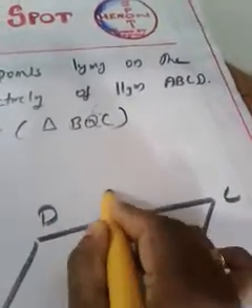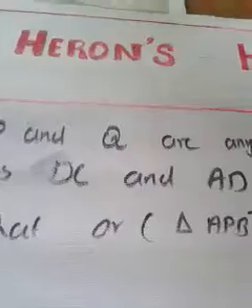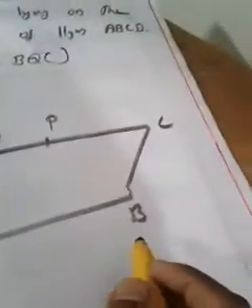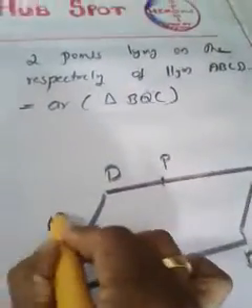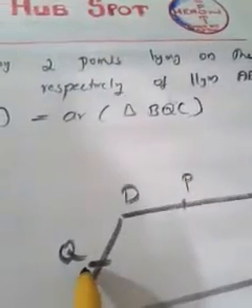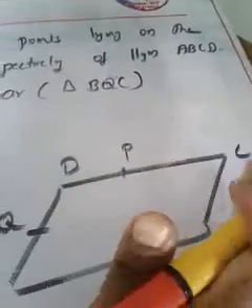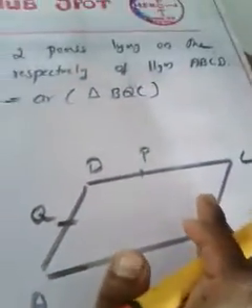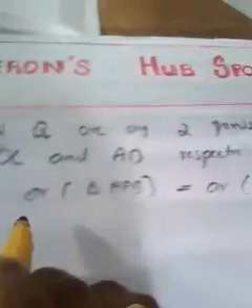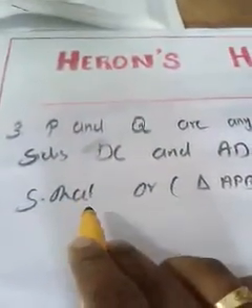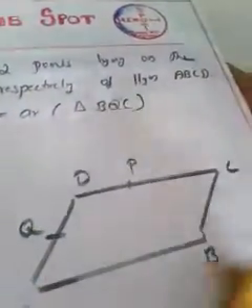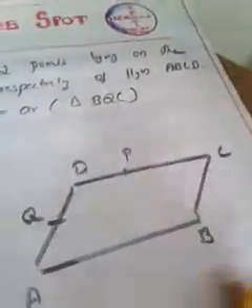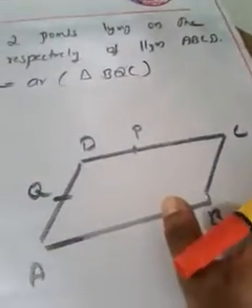Let it be P here. P is on DC and Q is on AD, so Q is somewhere here. It doesn't mean Q is the midpoint, and it doesn't mean P is the midpoint. P can be anywhere on DC, and Q can be anywhere on AD. That much only. This much is given in the question, so these things are included in the given part.